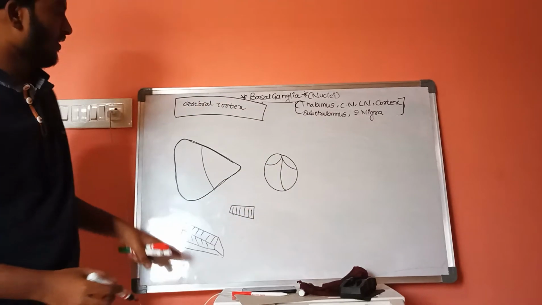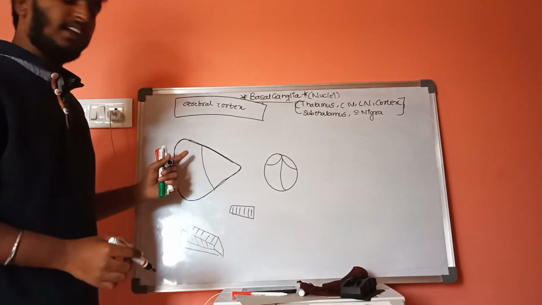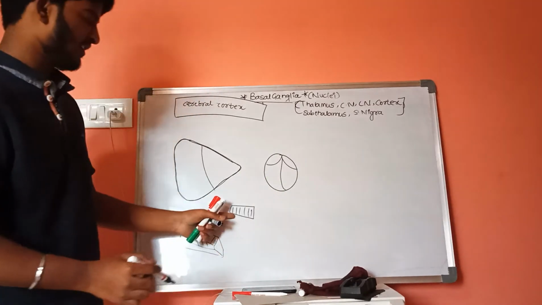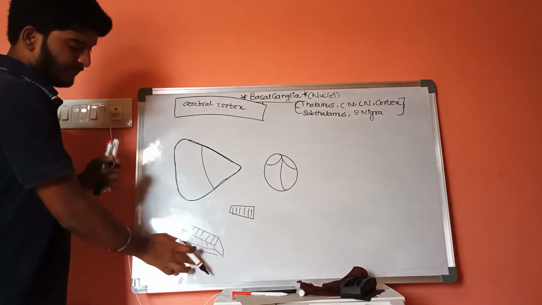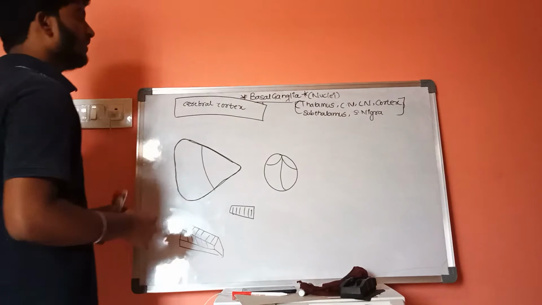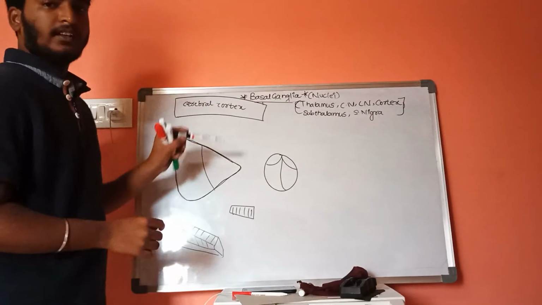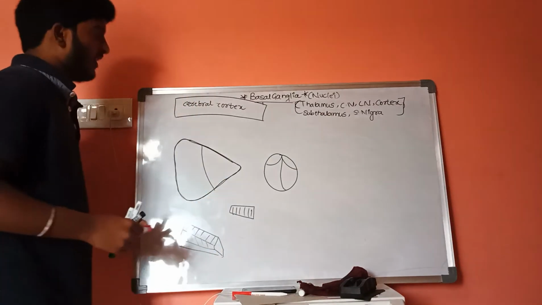These all are components of the left cerebral hemisphere, and this is left lentiform nucleus, and it is left side of thalamus, and subthalamus, and left side of substantia nigra.